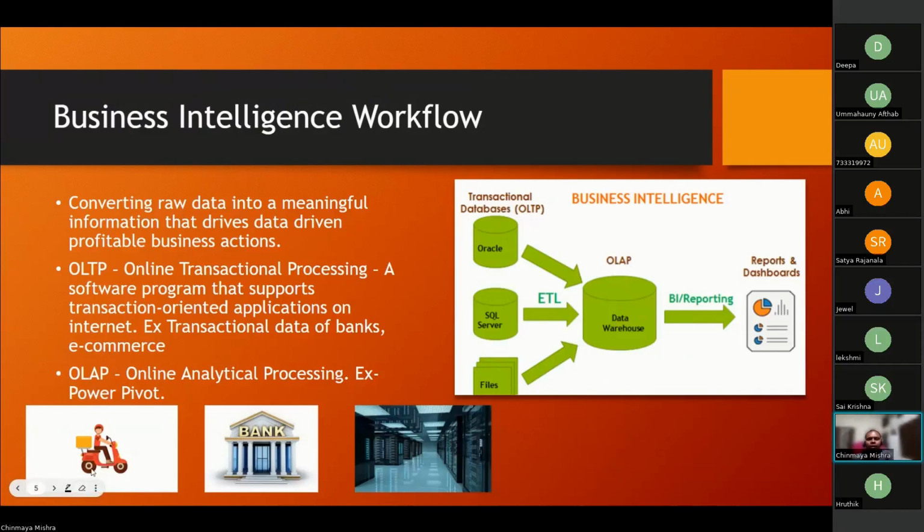Now you might ask a question: Chinmay, you said in Power BI we also have something called Power Query, the washing machine of Power BI, where we clean the data. What about that? So one good thing about Power BI, guys, is that this tool has an internal tool to do the ETL also, and we'll see that.